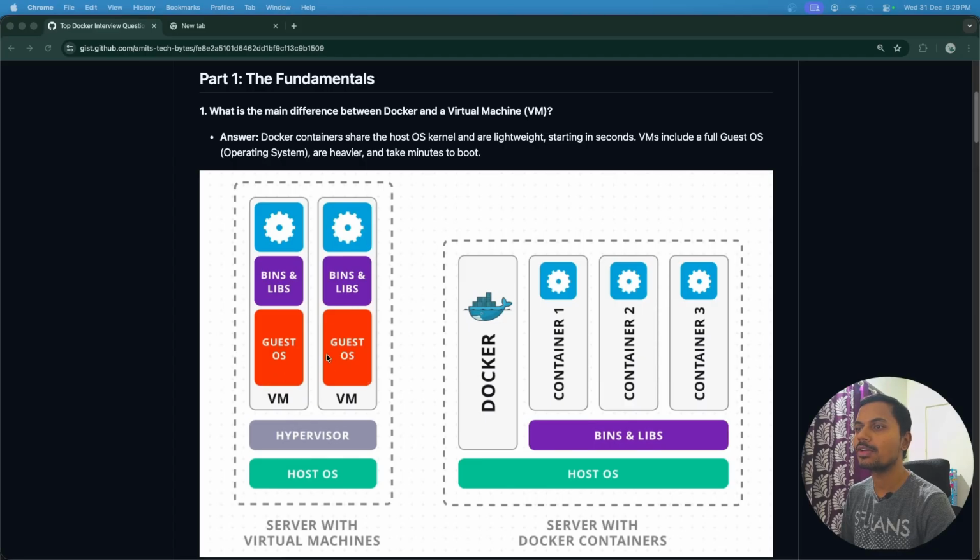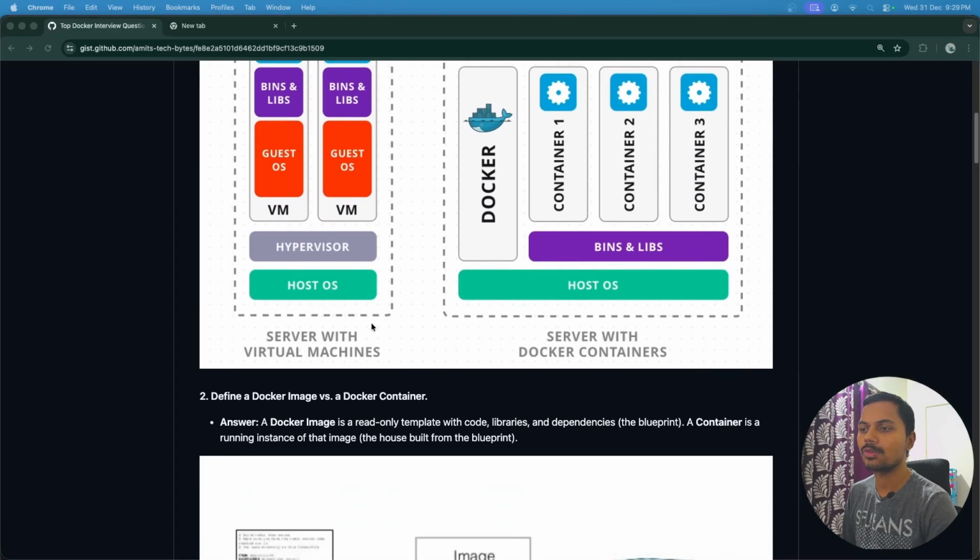In a few scenarios a virtual machine is useful, and in a few scenarios containers are useful. Most of the time nowadays in companies, containers are used instead of virtual machines. In older days, people used to have virtual machines for running applications. So this is our first question. Let's move to the next question.